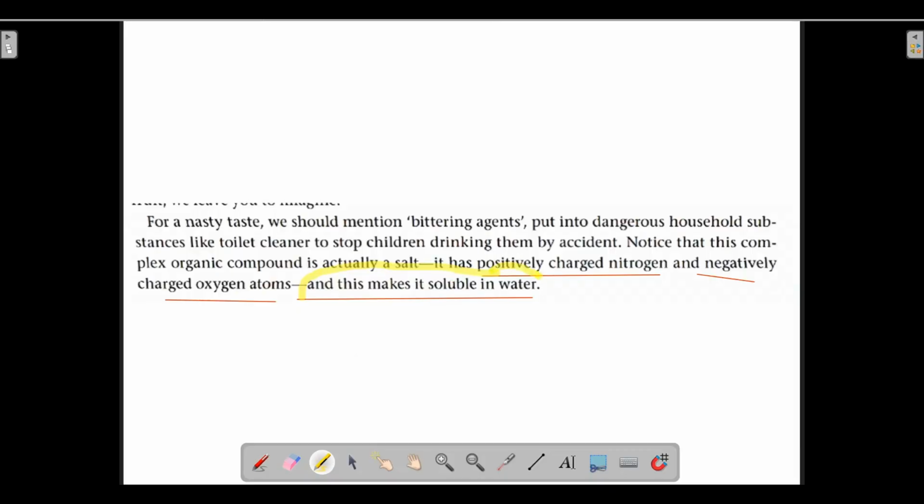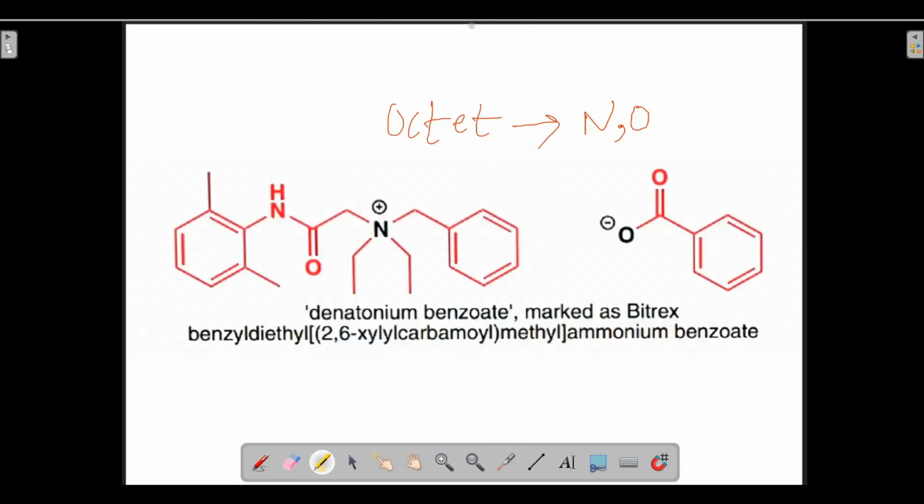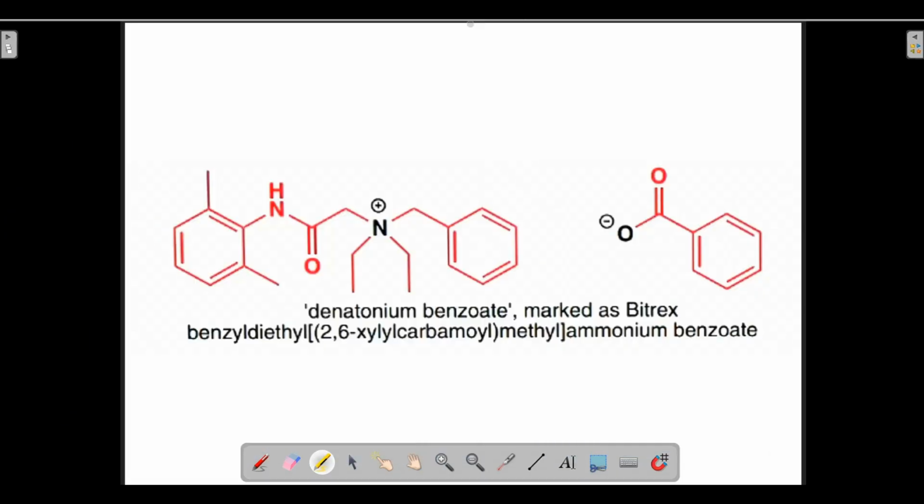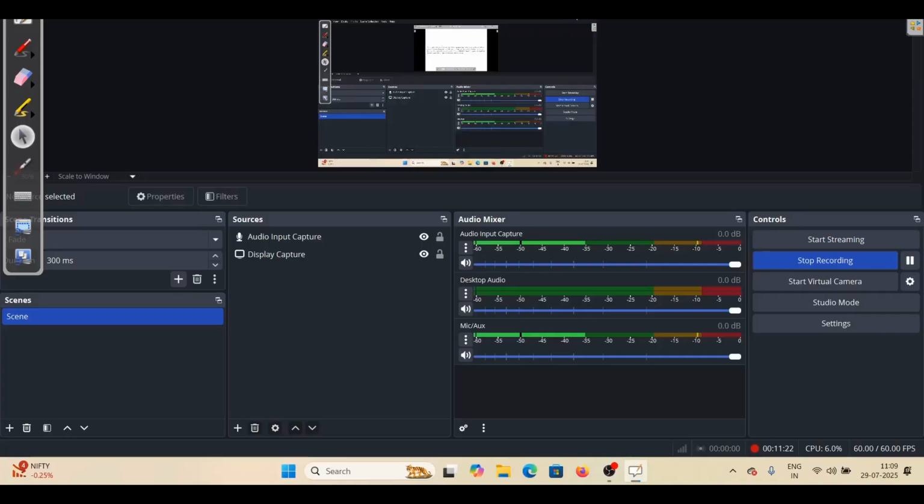So this is the thing. We have successfully covered everything. This is the structure, and this is how a toilet cleaner looks. I told you everything. Thank you very much.